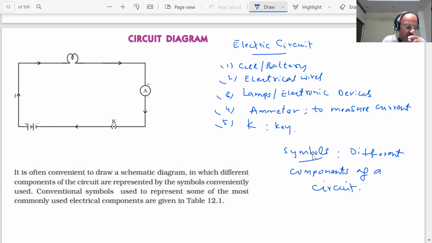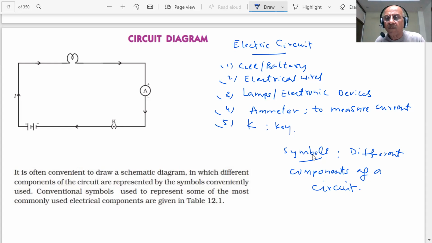Now, students, in your book you will find a table in which they have given the symbols of different electrical components which we will be using in a circuit diagram. So you will need a circuit diagram which will show how the different components are connected, when current will flow, and what are the symbols which we use for the different components.